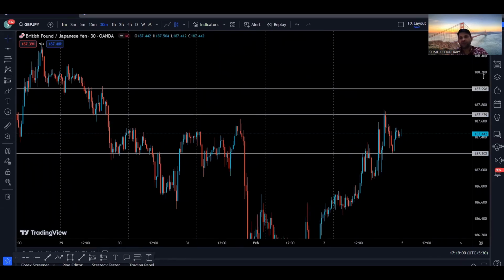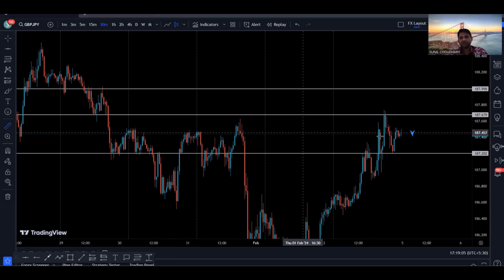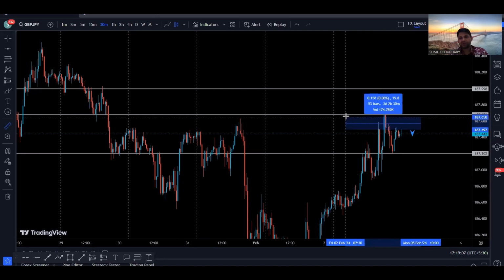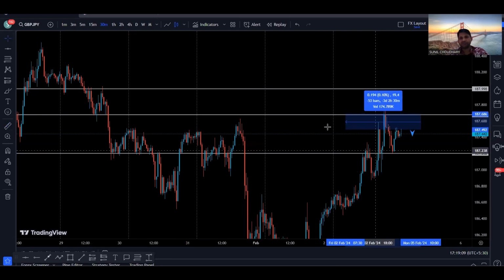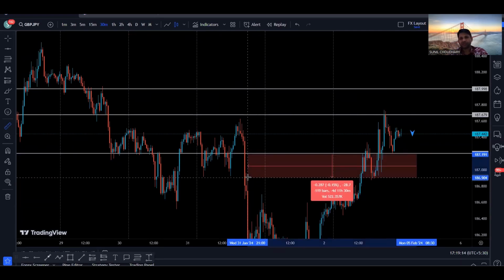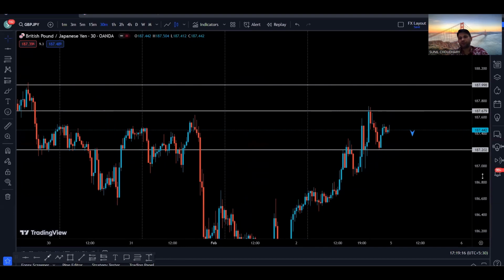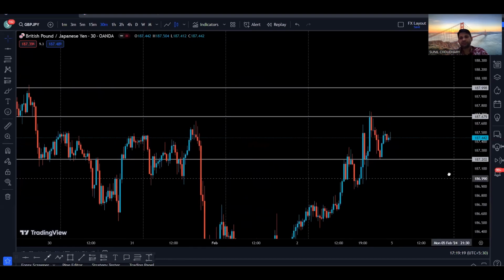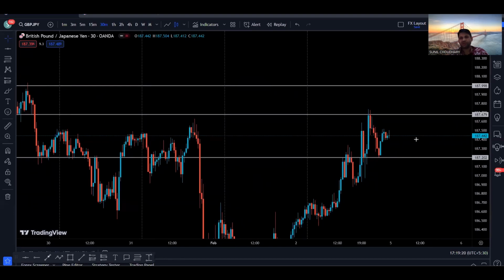Now let's try to measure this range as well, because here we have a level, and from here to here we have like 17-18 pips, and below this level we have like 30 pips. So yeah, we can look for selling opportunity below this level. So basically what I'm trying to say here is that this range is not enough to look for a trading opportunity. If you get a candle close above this level, which is a strong level, there is a very high probability price is going to go to the next resistance, which is right here, right?